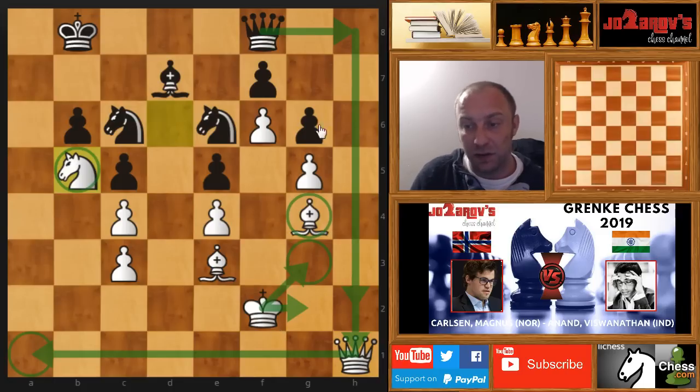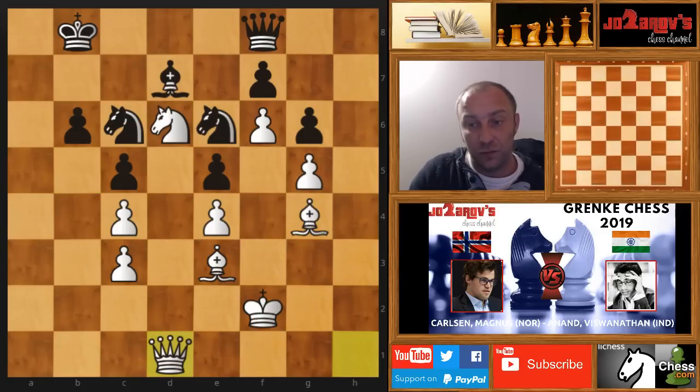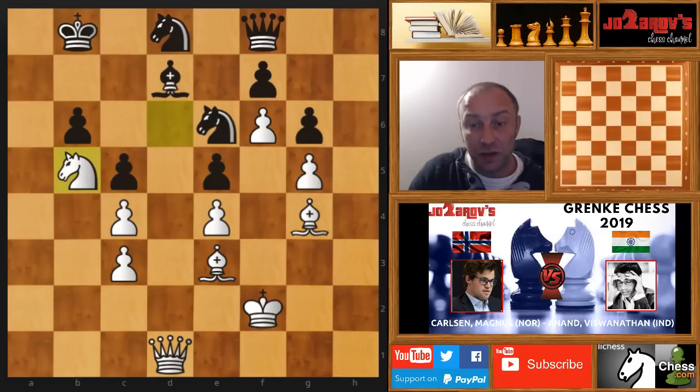But okay, Magnus played after queen on f8 and queen on d1, and here knight from c to d8 was played, and now knight on b5. Now finally this move. Here bishop on c6 was played.